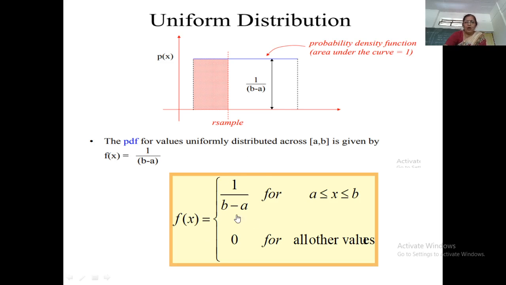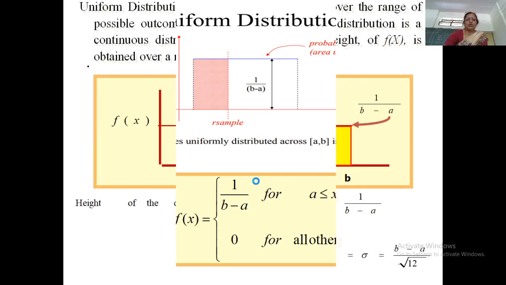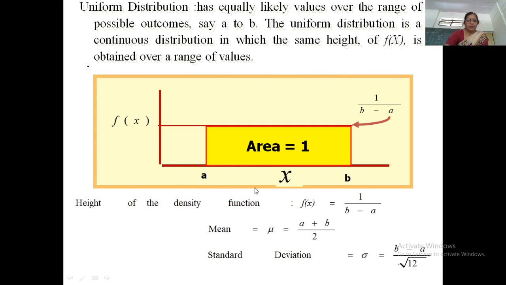So, the general form of the uniform distribution is f of x equal to 1 upon b minus a. This particular point is a, this particular point is b, and f of x is 1 upon b minus a in the interval a to b, and otherwise this PDF is 0. So, this is called the uniform distribution of general type.